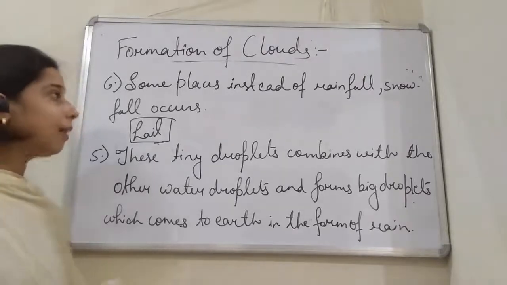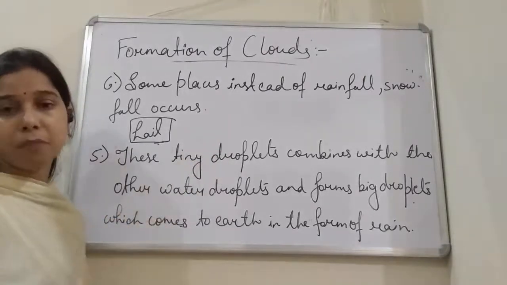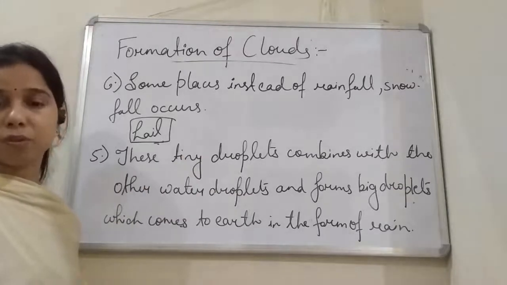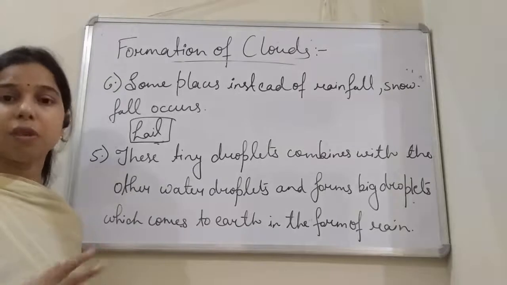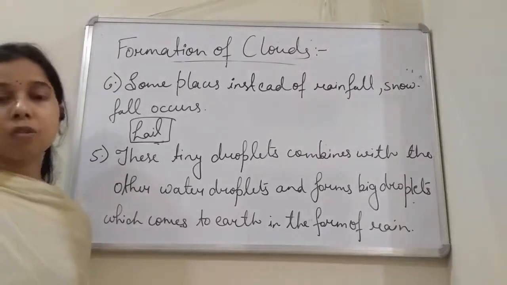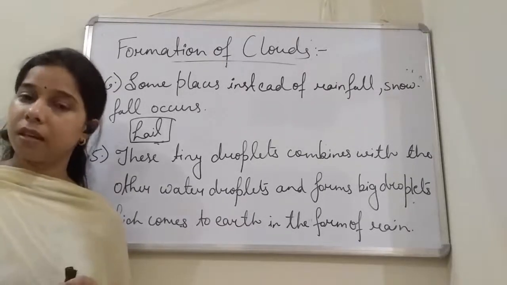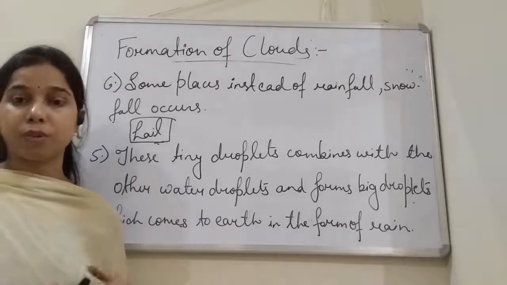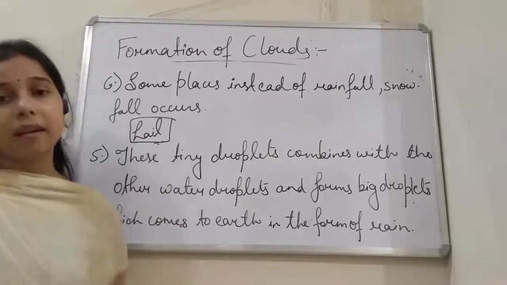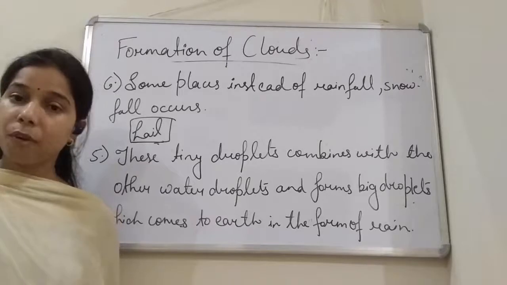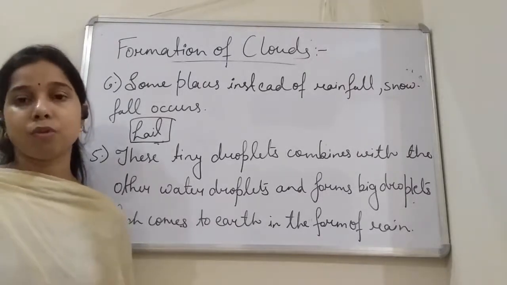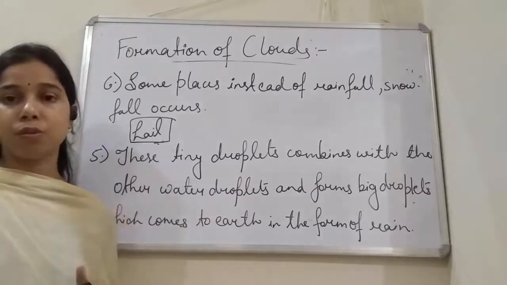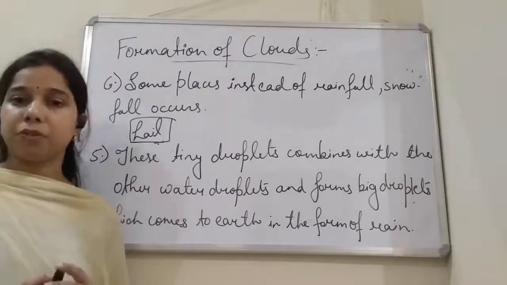Okay, so we will say that snowfall also plays a very important role in the formation of the river, as it covers the mountain. Okay, student, so this is the formation of the cloud, in which we talked about how evaporation occurs, then condensation occurs, then rainfall, in some places snowfall occurs, and sometimes hail also occurs due to the low temperature. Okay, students.